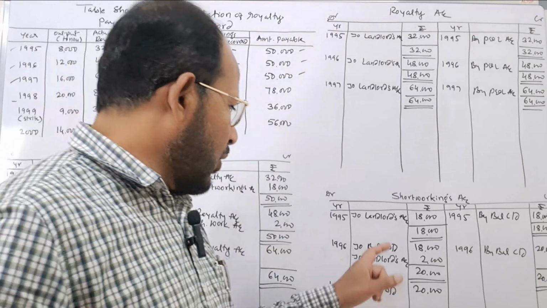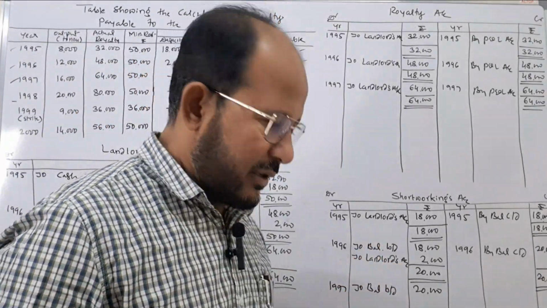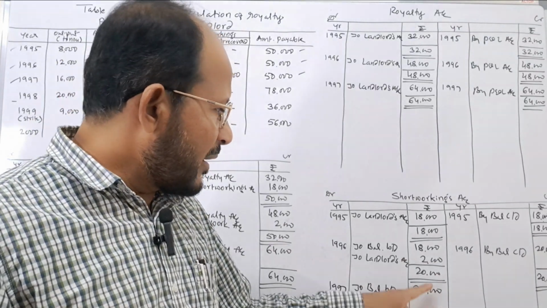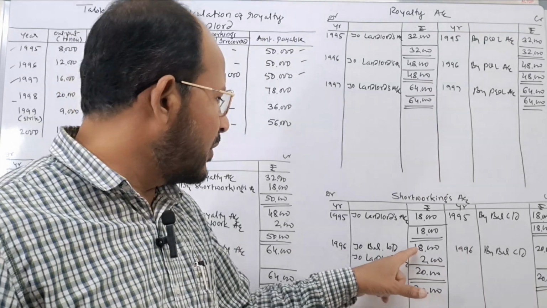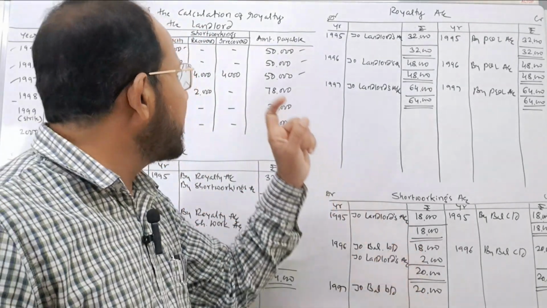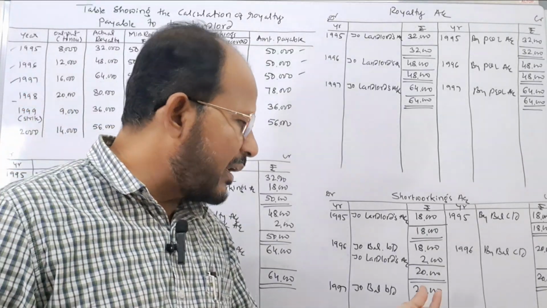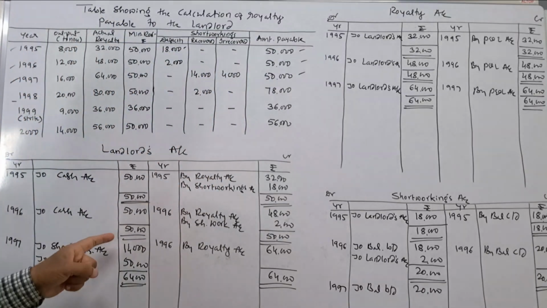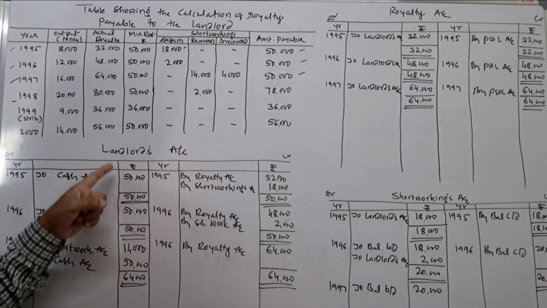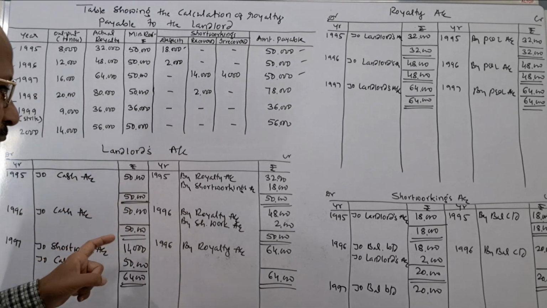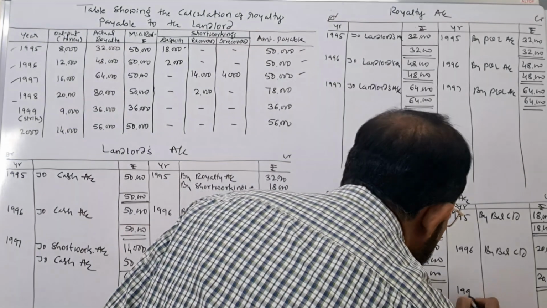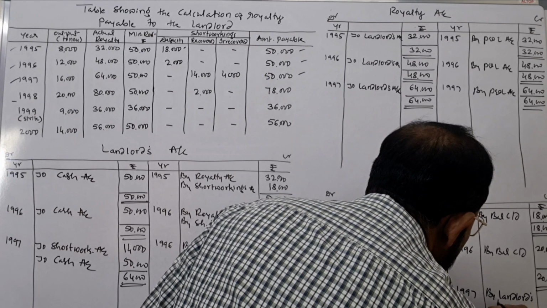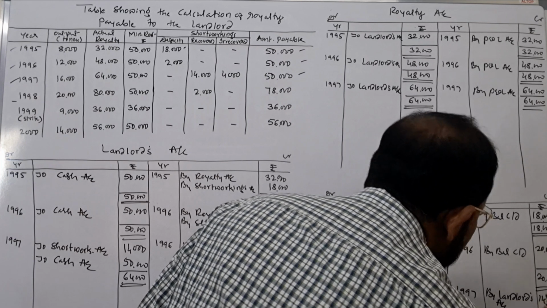The total short working amount in the year 1997 means total balance was rupees 20,000. 20,000 in the sense this includes 18,000 as the short working of the first year and rupees 2,000 is the short working of the second year. Therefore, total amount of short working was rupees 20,000. But in this year, rupees how much? 14,000 was recovered. You see here, landlord's account is debited and short workings account is credited. That is why 1997 I write here by landlord's account. By landlord's account, this is the amount of short workings recovered.